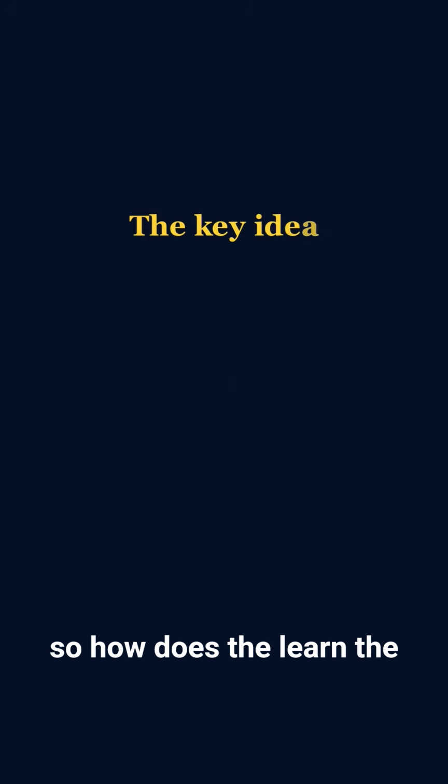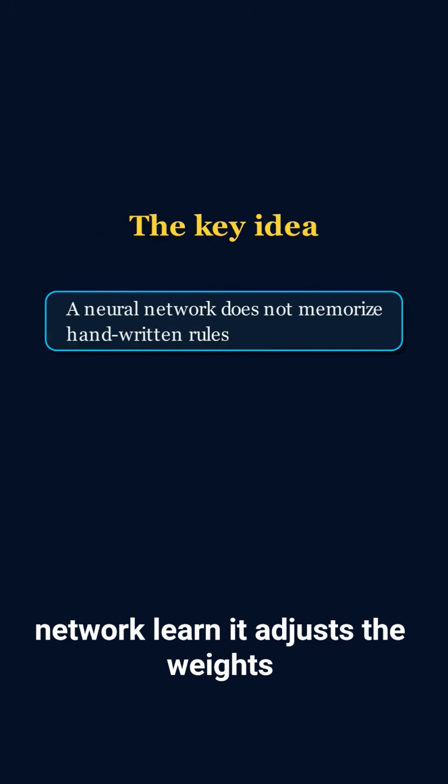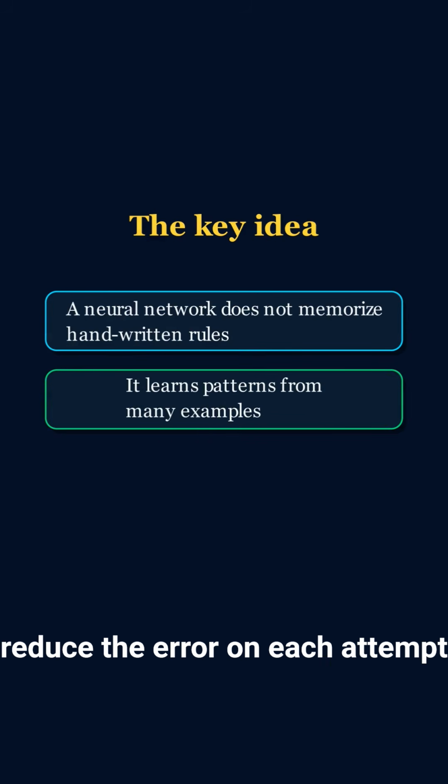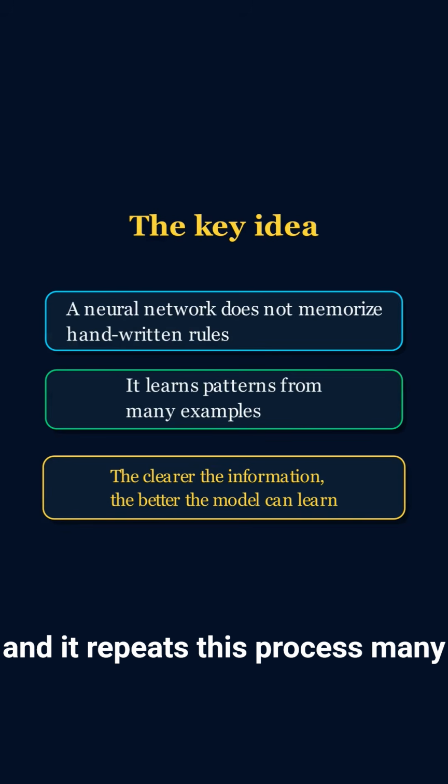So how does the network learn? It adjusts the weights of the connections. It tries to reduce the error on each attempt. And it repeats this process many times.